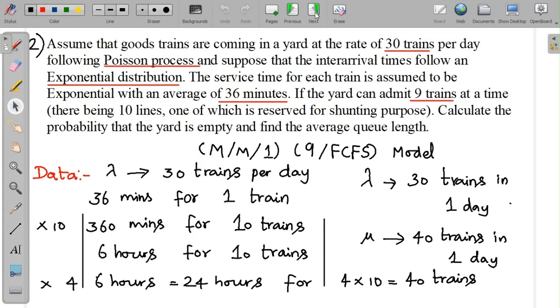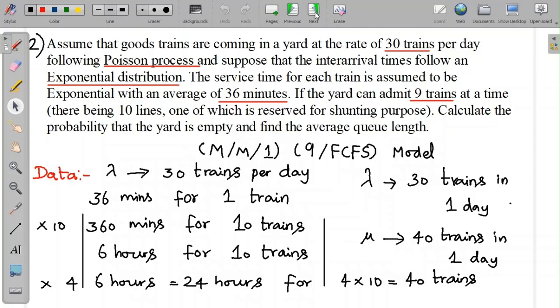The second problem, we have this situation. Assume that goods trains are coming into a yard at the rate of 30 trains per day following the Poisson process, and we suppose that the inter-arrival time follows an exponential distribution. The service time for each train is also exponential with an average of 36 minutes. The yard can admit 9 trains at a time. There are 10 lines and one is reserved, so there are only 9 trains at a time. This indicates the finite capacity. We are supposed to calculate the probability that the yard is empty and the average queue length.